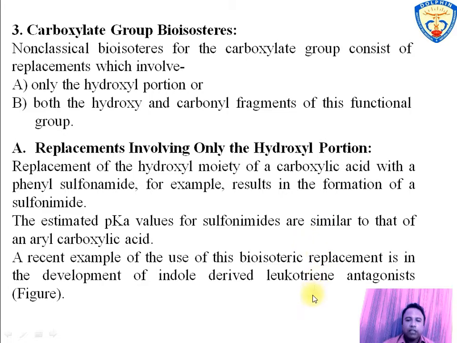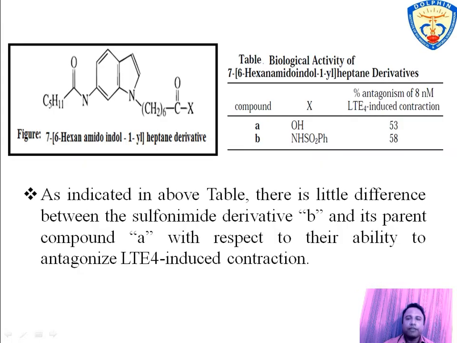Another example of this replacement is with OH portion in 7,6-hexane amido indole heptane derivatives as compared to sulfonamide. In this figure, when X equals OH, we obtain the 7,6-hexane amido indole heptane derivative, as compared with sulfonamide when X is NH2 NHSO2pH.